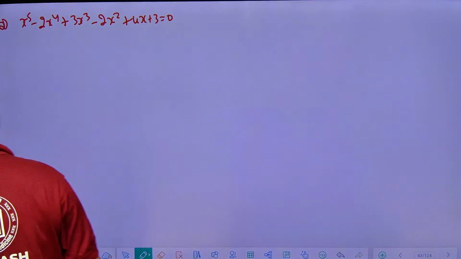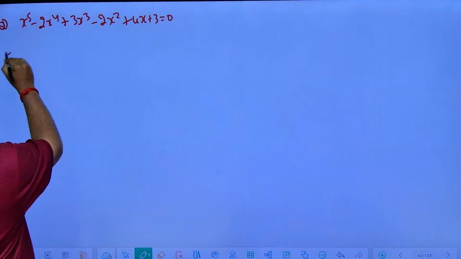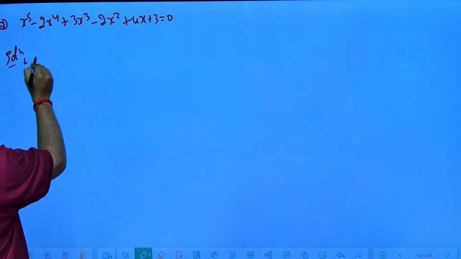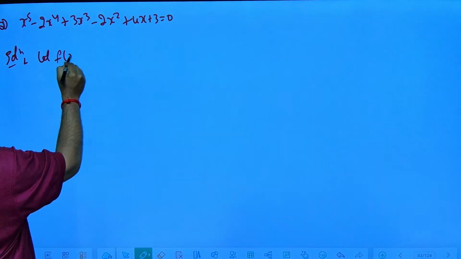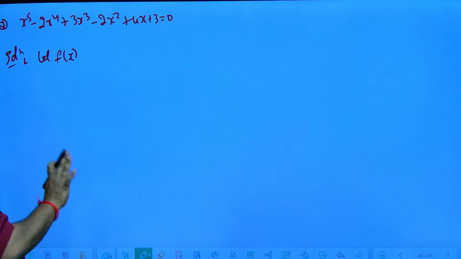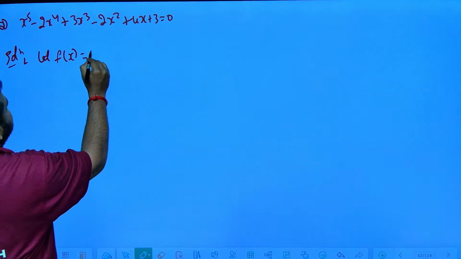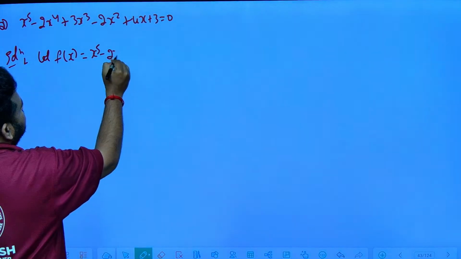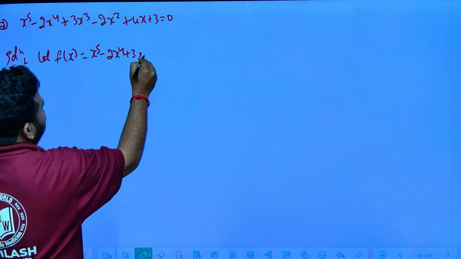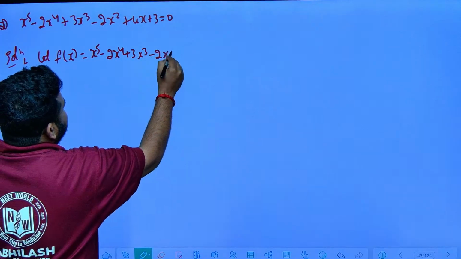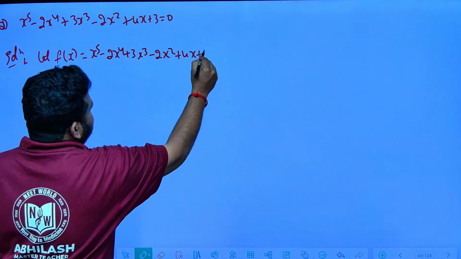Now, see here, solution. First, whatever is given, we have to take it as f of x, always. F of x is equal to x power 5 minus 2x power 4 plus 3x cube minus 2x square plus 4x plus 3 is equal to 0.